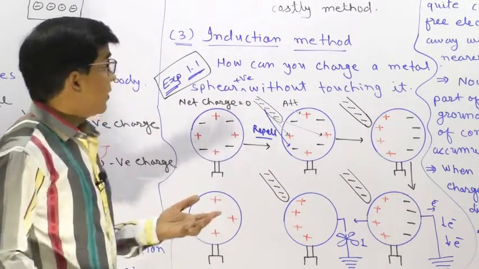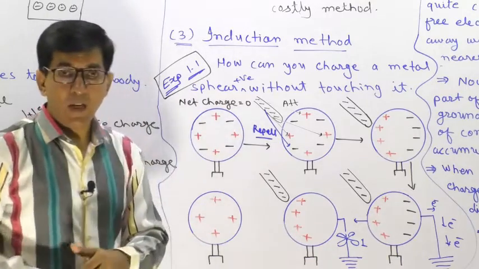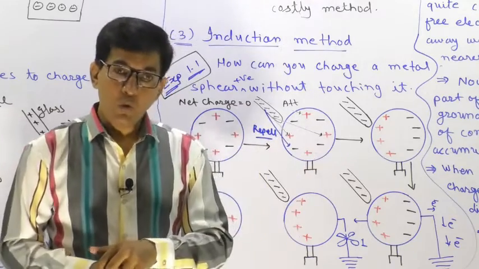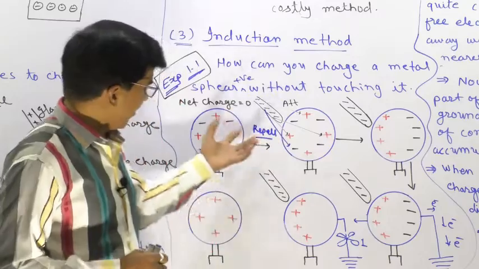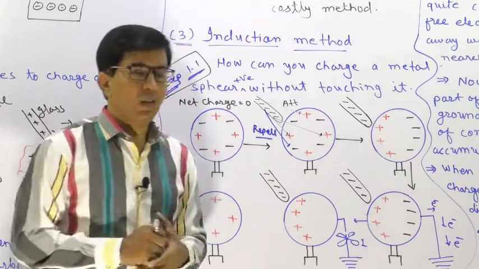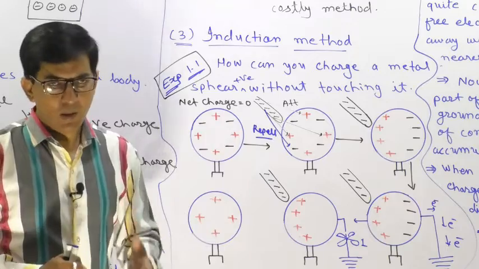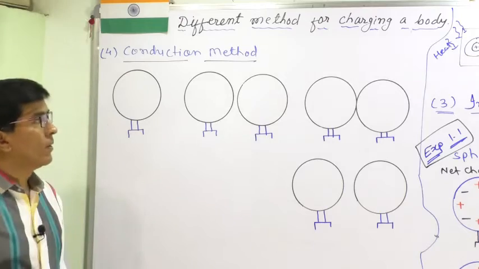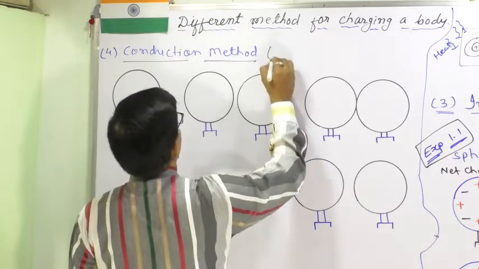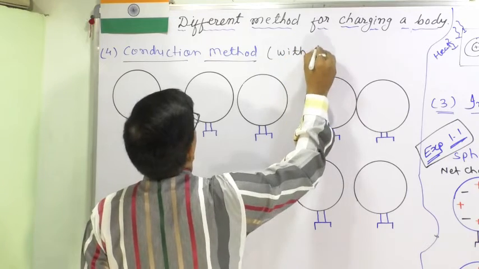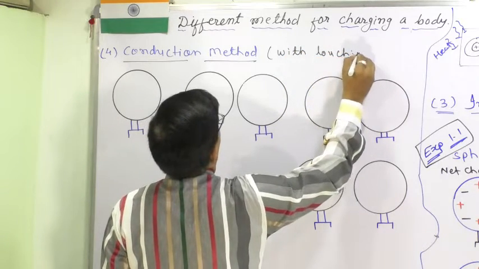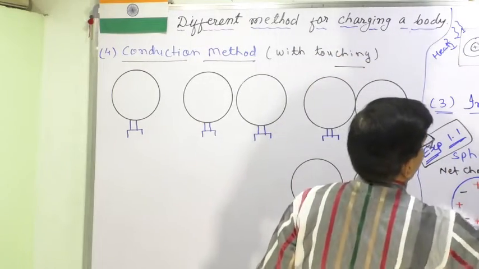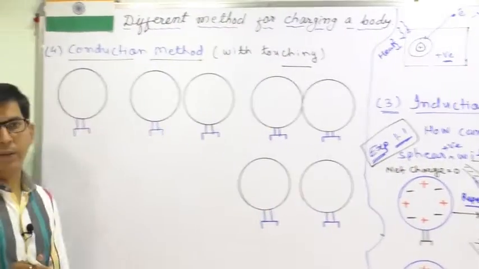In this fourth method, this is the conduction method, and conduction method means with touching. When you touch a neutral body and a charged body, especially metallic bodies, charge will enter into the other body. Conduction method means with touching. Induction method is without touching, and conduction method is with touching.